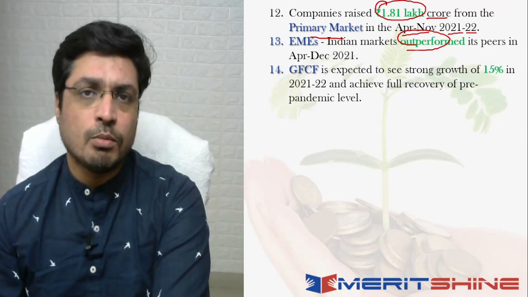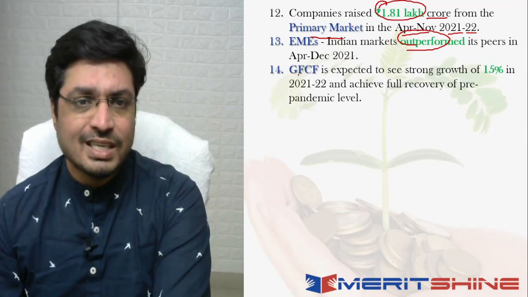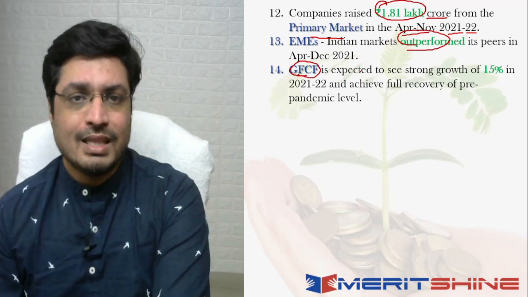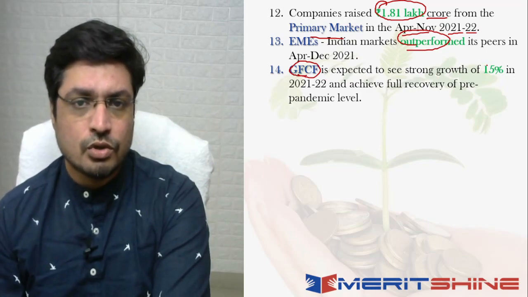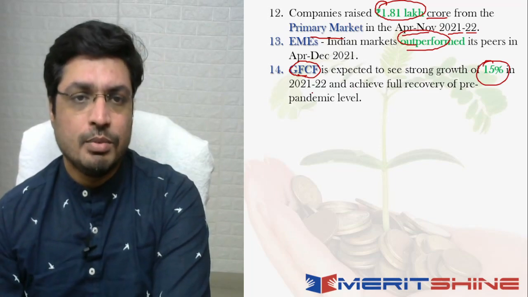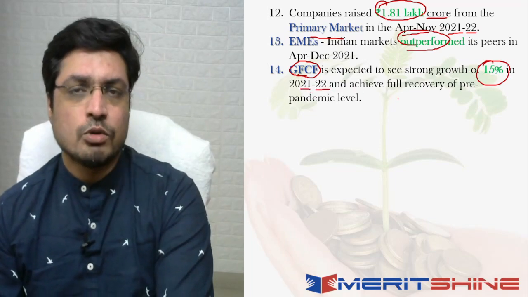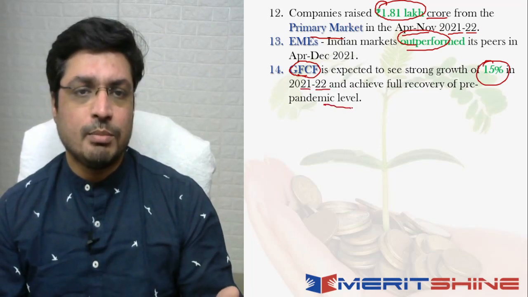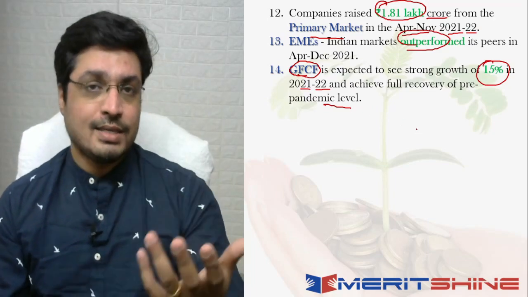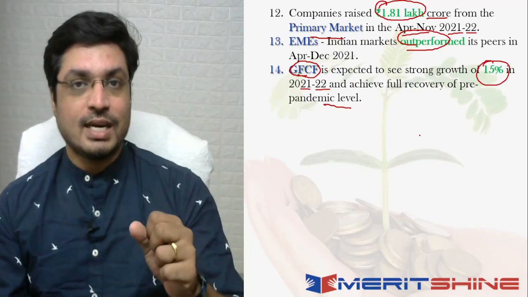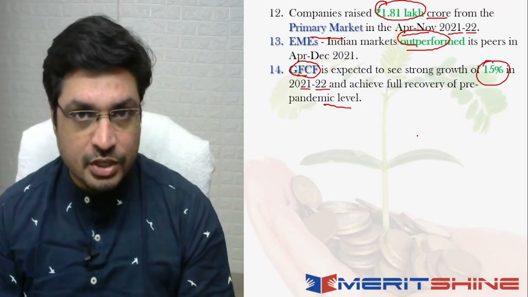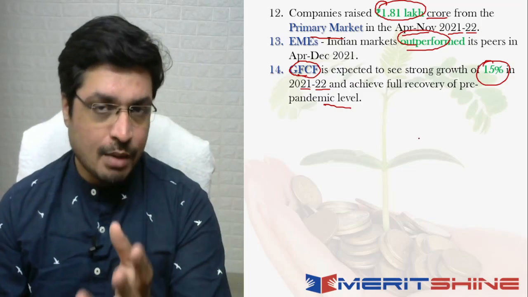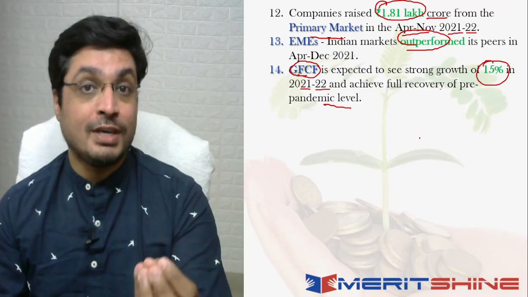Next, another thing which we talk about is the gross fixed capital formation, right? And this also is set to see a strong growth of 15% in the period 2021-2022, and it is also expected to achieve full recovery up to the pre-pandemic levels. Now, of course, I understand what the question is coming in your mind. What exactly is this gross fixed capital formation, right? When I say gross fixed capital formation, as the name suggests, I'm talking about the fixed capital.